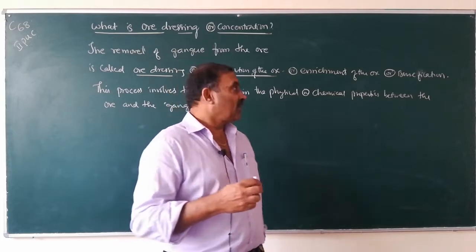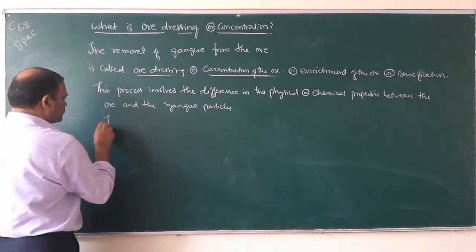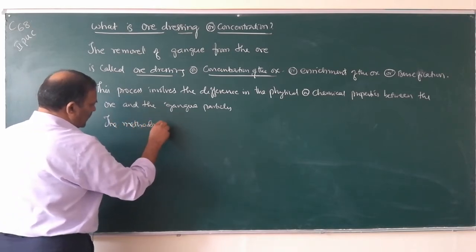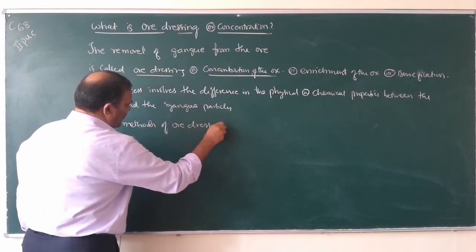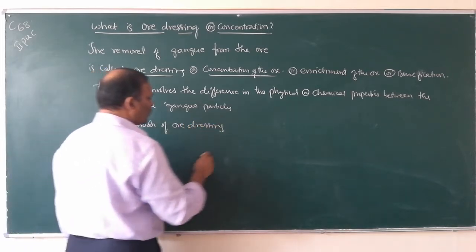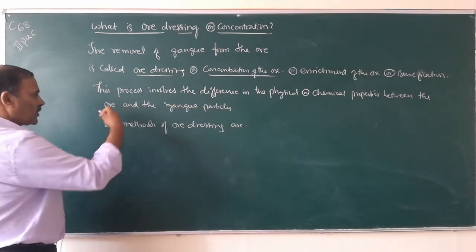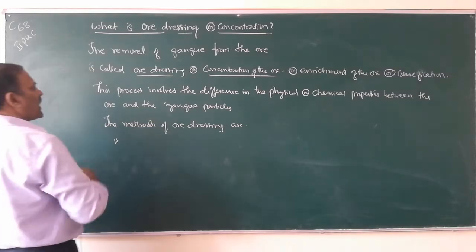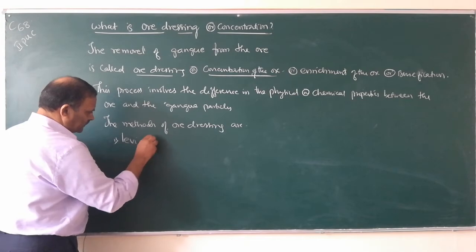So what are the methods of ore dressing or concentration? These are the following methods from which ore can be freed from gangue. Number one, levitation.